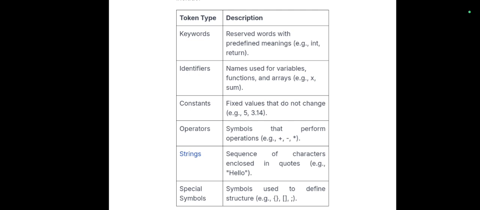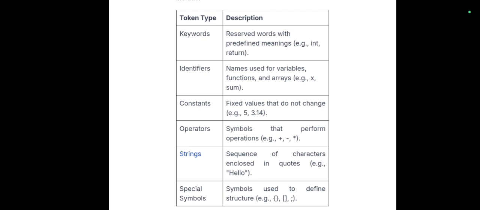The first one is keyword: reserved words with predefined meanings, for example int, return, etc. Keywords in C are reserved words that have special meanings and cannot be used as variable names, functions, or identifiers. These words are predefined by the language and help define the structure of the code. There are a total of 32 keywords in the C language.